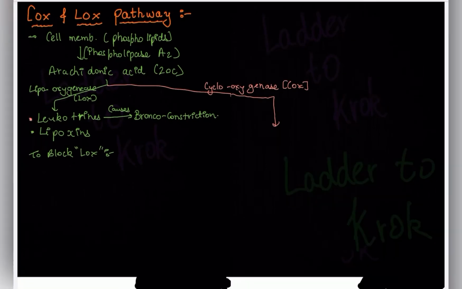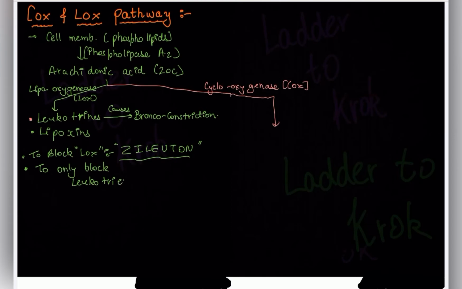Now, if someone wants to block this whole LOX pathway, we give zileuton. To block LOX we give zileuton. And if we only want to block leukotrienes, we give leukasts, like montelukast, zafirlukast, any leukast.